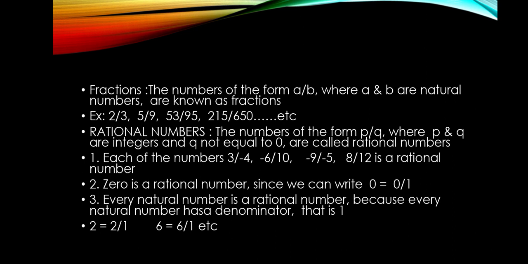Every natural number is a rational number because every natural number has a denominator, that is 1. When we say 1, 2, 3, counting numbers, though we write as one single digit, every number has a denominator, that is 1. 2 is equal to 2 upon 1, and that means 2 divided by 1. What is 2 divided by 1? Is equal to 2 only. That's why we don't write 2 upon 1 or 3 upon 1, because it is just equal to the number itself. But remember, every natural number has a denominator, that is 1. Therefore, every natural number is a rational number.